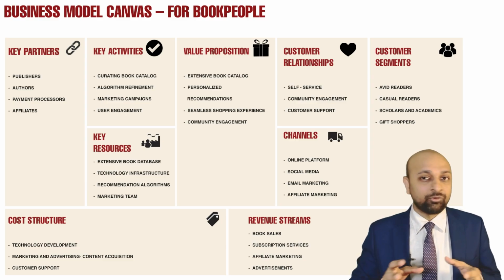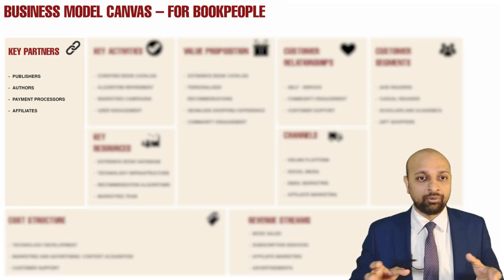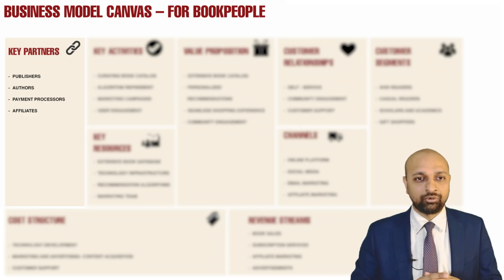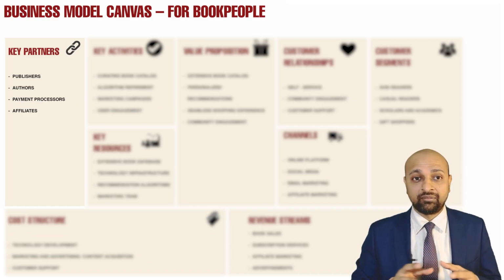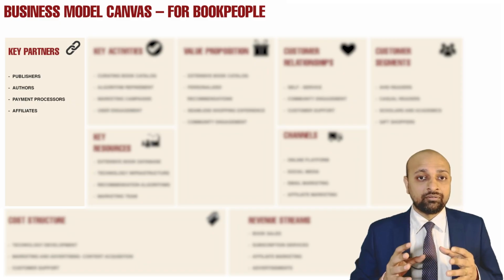ChatGPT has produced 4 key partners. Publishers, the people or companies who publish books. Authors, the people who actually write books. And payment processors, for example credit card payment processors, debit card payment processors, or banks. And affiliates, which tend to be used for marketing books. All these 4 key partners, without reading the guideline, seem fine to me.